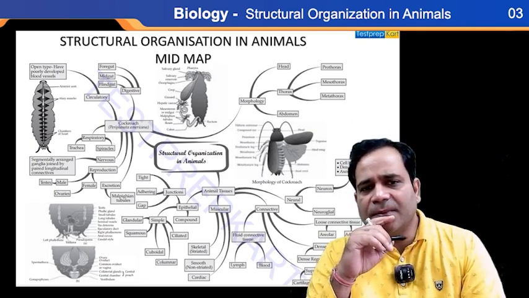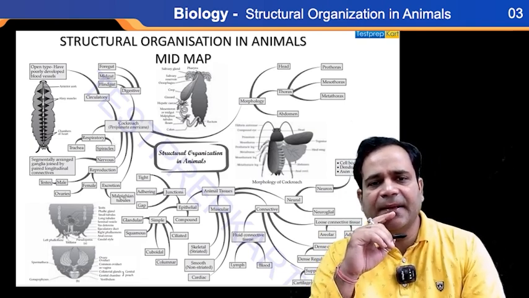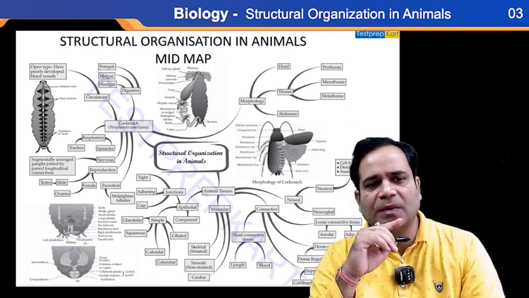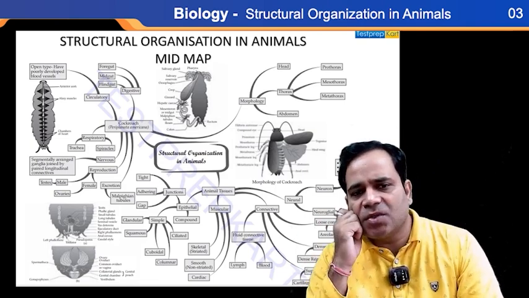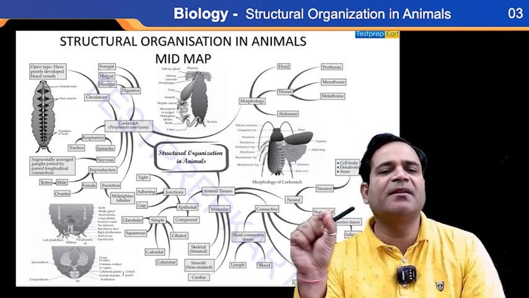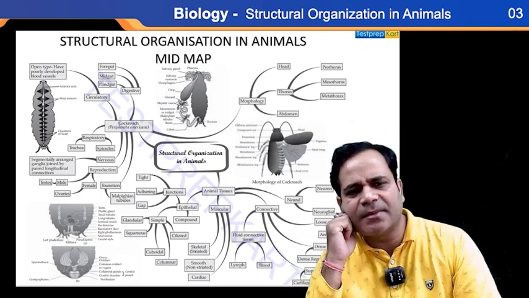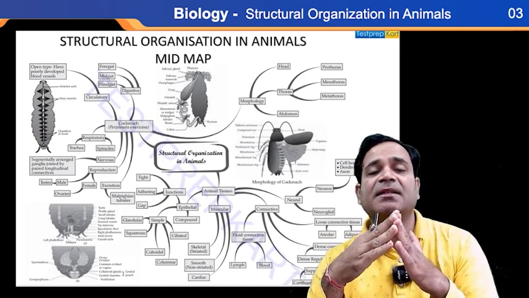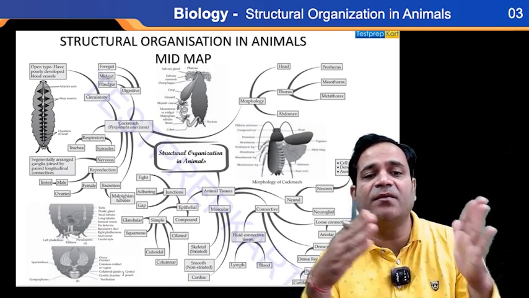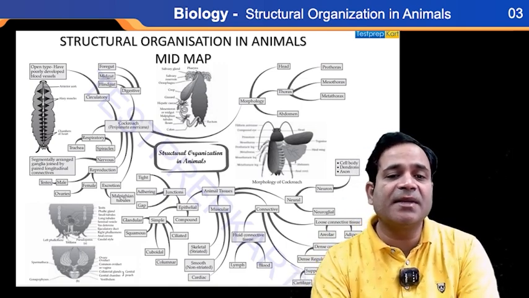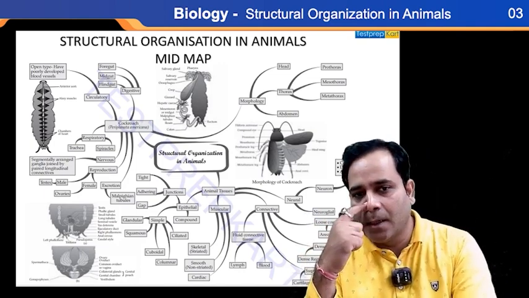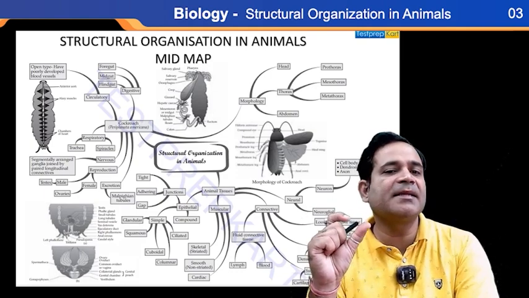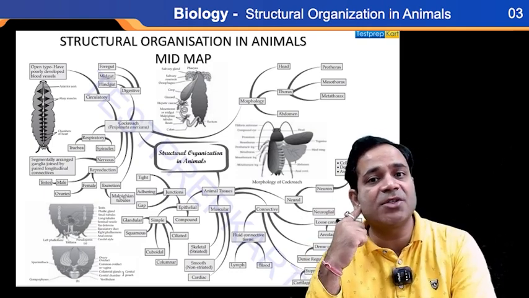Now before we move ahead, my dear, it is very important to know about junction in animal tissue, epithelial tissue. You know the junction is a part which joins one to another. So junctions are of three types: tight junction, adhering junction, and gap junction. This is the classification of epithelial.